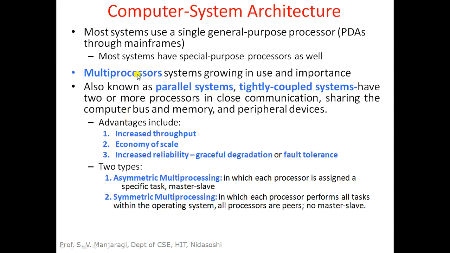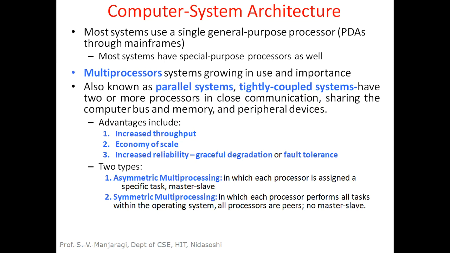Such devices can be controlled with the help of specific purpose systems. And today, when we talk about a multiprocessor system, it will have multiple processors or CPUs. Hence, they are also called parallel systems or tightly coupled systems, having two or more processors in close communication. All those processors will be sharing the common computer bus and memory, and also the peripheral devices. Now let us see what the advantages of a multiprocessor system are.